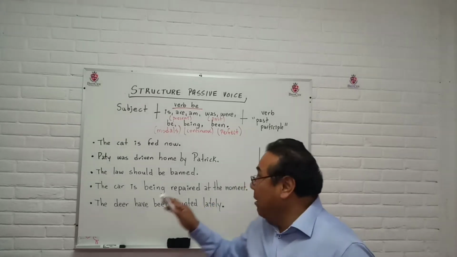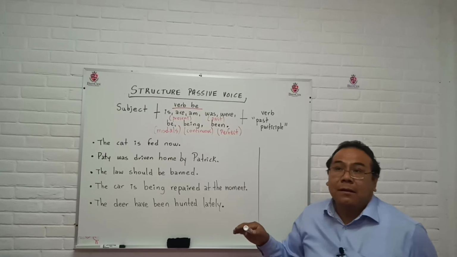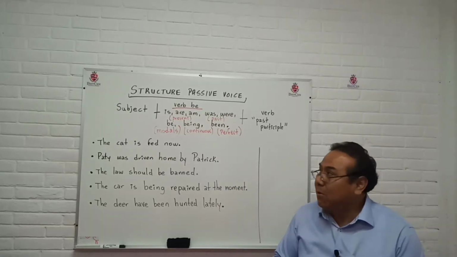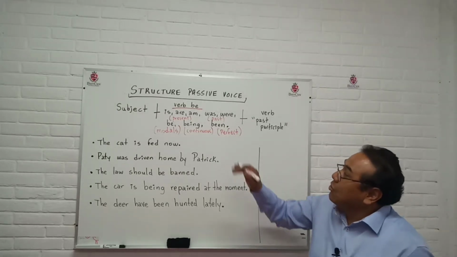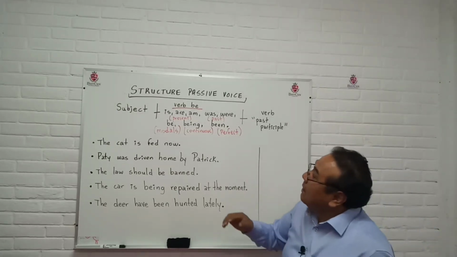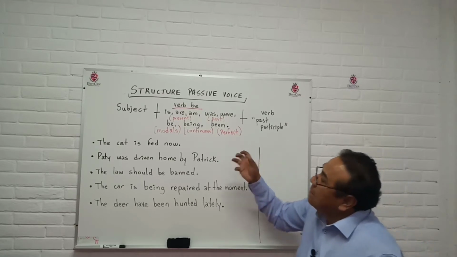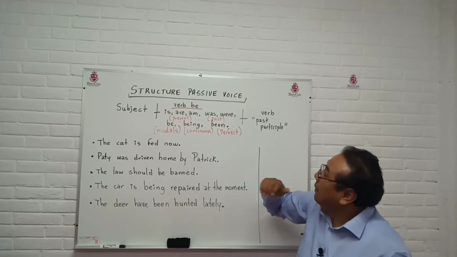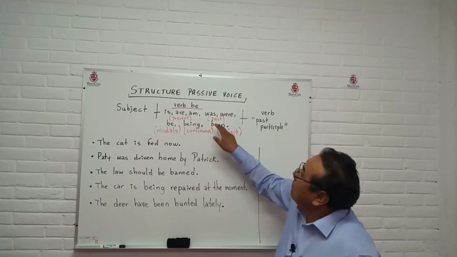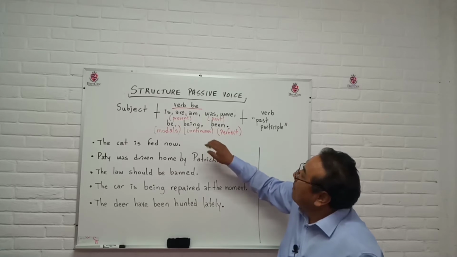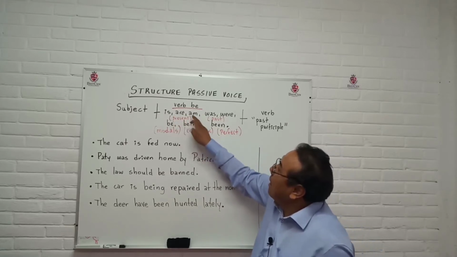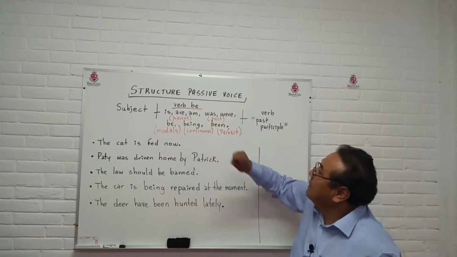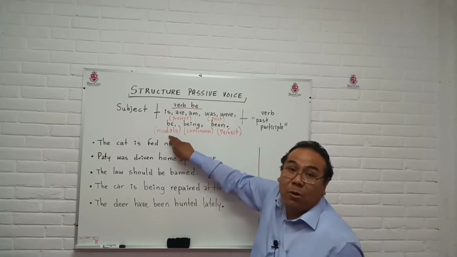Okay, on the board we have some information regarding passive voice, the structure. The structure of passive voice is subject, the verb be in all its tenses: the verb be with is, are, am, which is present, was, were, past, be, modals.